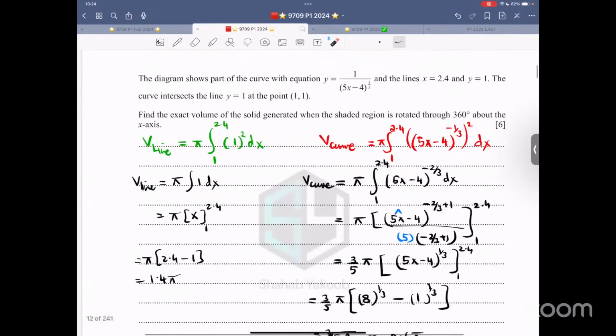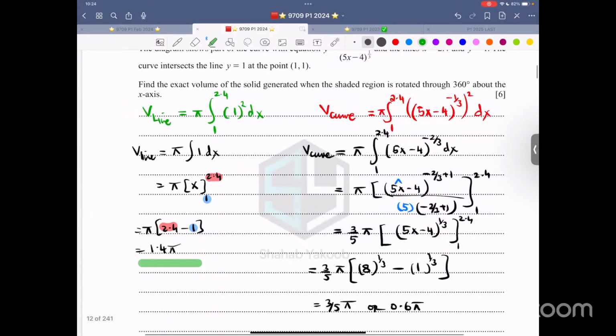So first of all, between 1 and 2.4, square, write it down. Integrate, becoming x. Plug in the limits, upper limit and lower limit. Highlight it like this. Of course, you can use a pencil, highlight the upper limit, highlight the lower limit like this, and leave the answer in the exact form. That is 1.4 pi. Whether the examiner says it or not, that's not the issue. Leave the answer in the exact form because it did not say so, but it's highly acceptable.